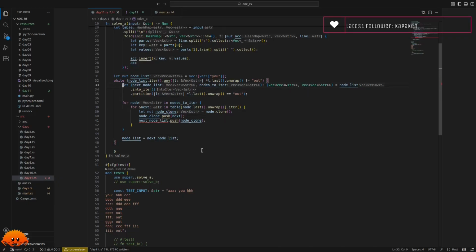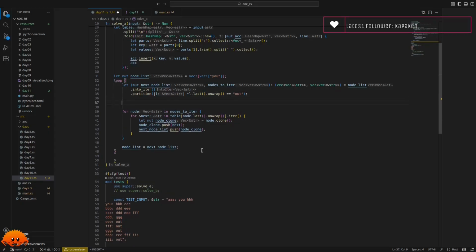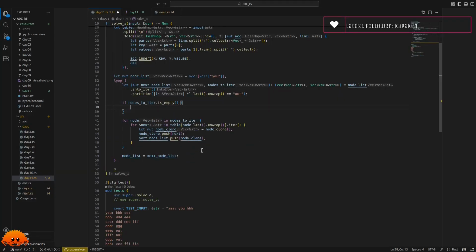And then we have to say that our next node list is mutable. And then we simply change this while loop to a simple loop with first partition, and then we say if nodes to iter is empty, then we break out of our loop. This way we first do the work here, we only do it once, and then we can break here.